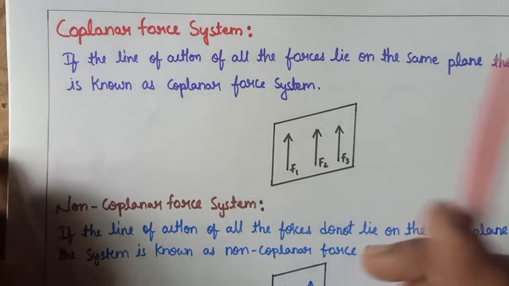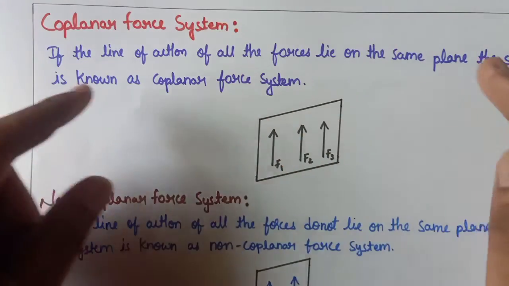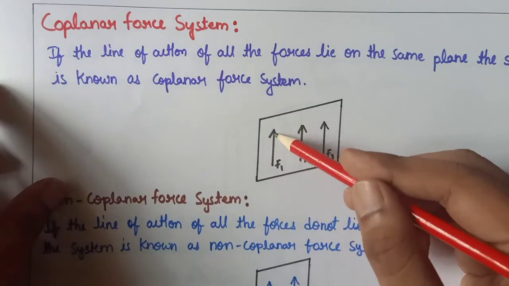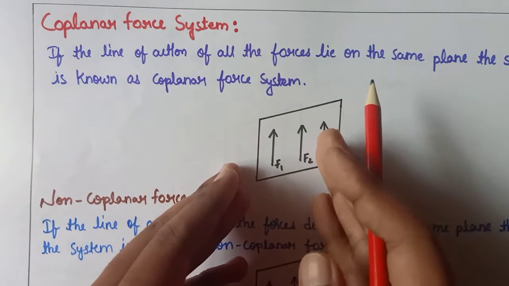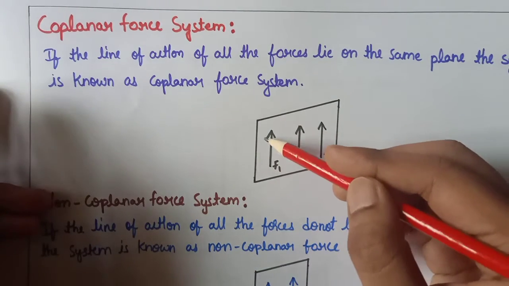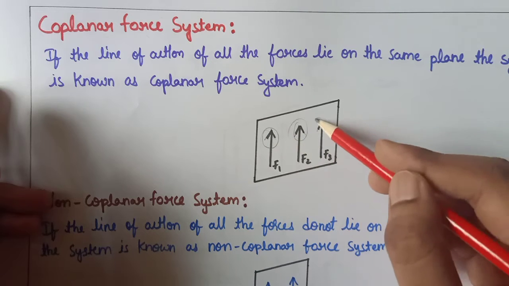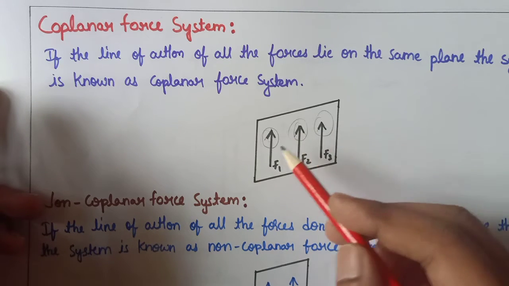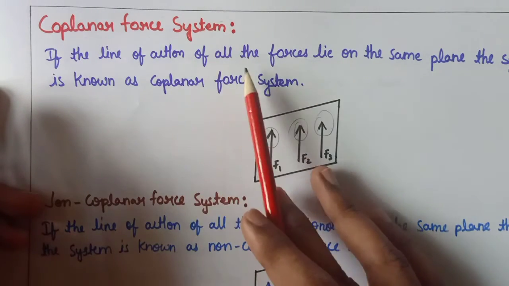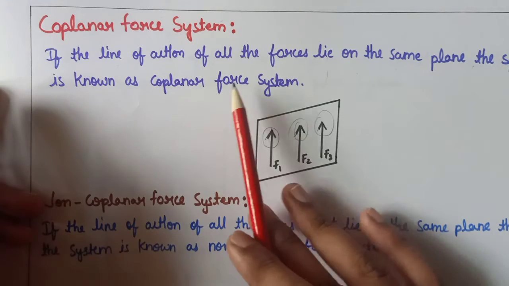First we will know about the coplanar force system. Coplanar force system means if the line of action of all the forces lie on the same plane, the system is known as coplanar force system.